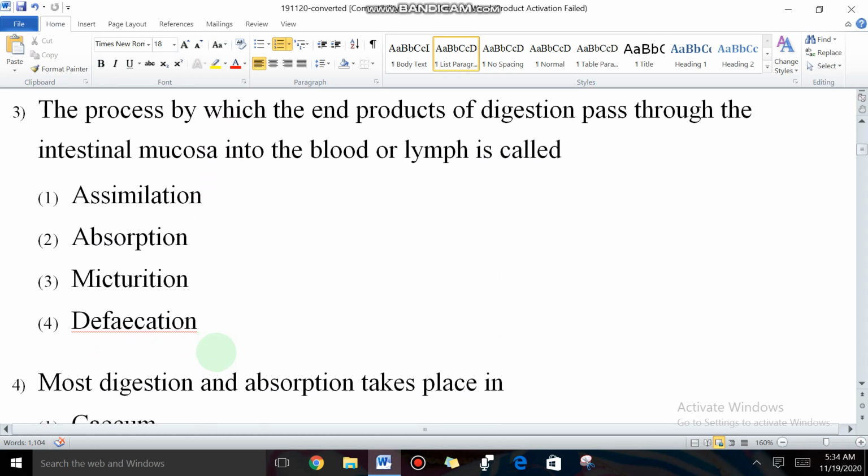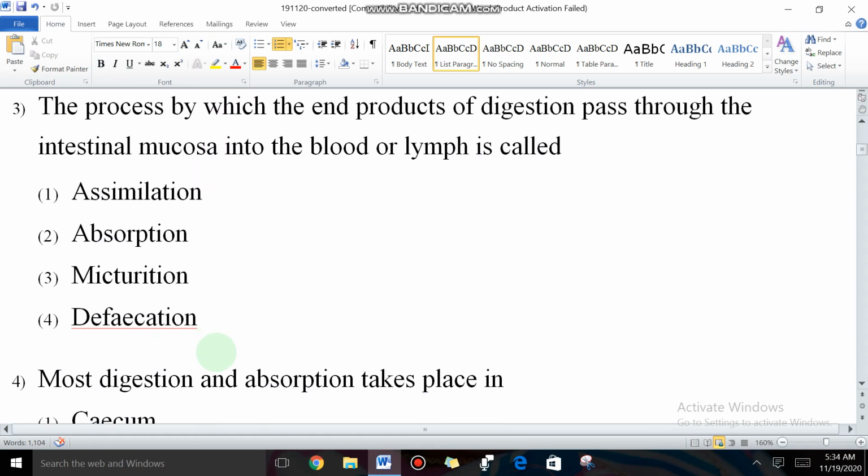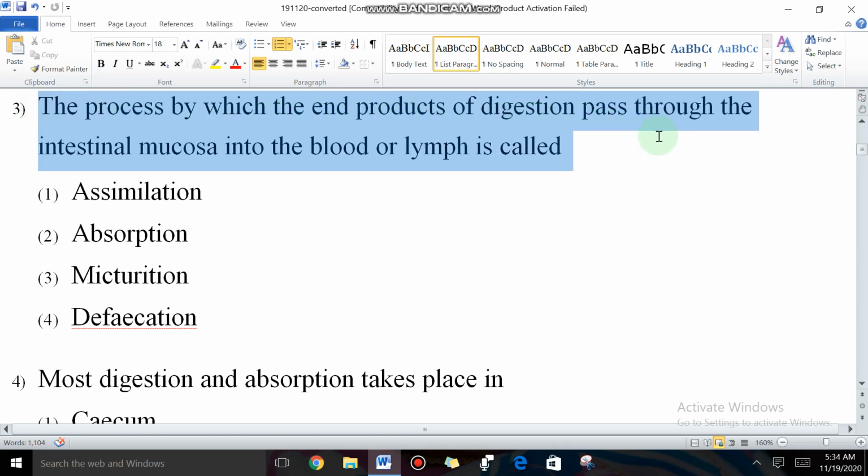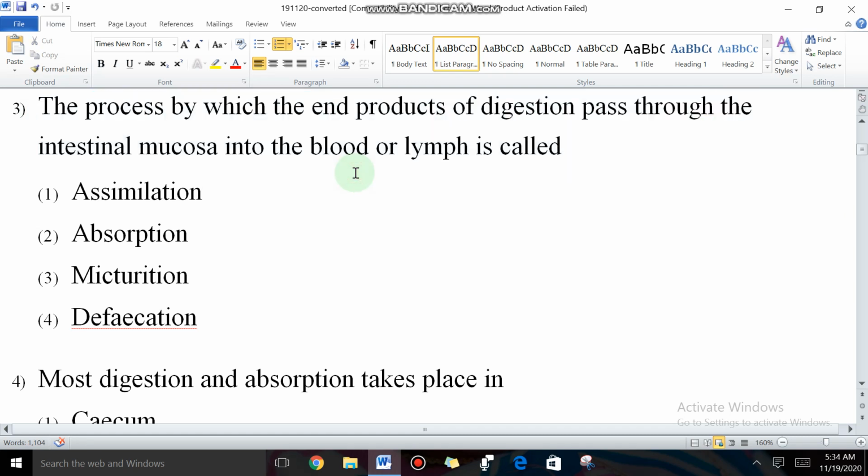Next question. Question number 3. The process by which the end products of digestion pass through the intestinal mucosa into the blood or lymph is called. The end products of the food are formed after completion of digestion in the intestinal cavity.